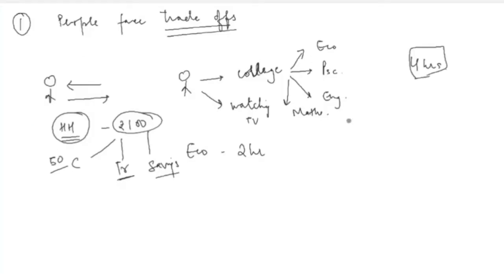Another kind of trade-off. So if you talk about at an economy level, what are the kind of trade-offs? An economy is always broadly facing a trade-off between guns and butter.